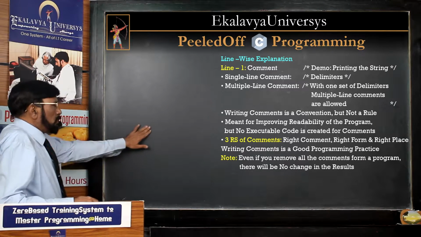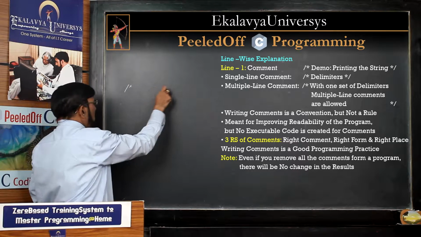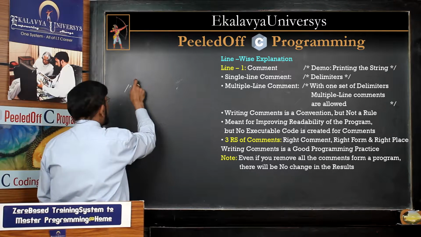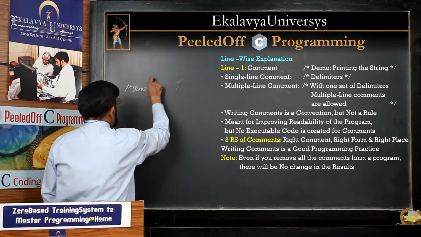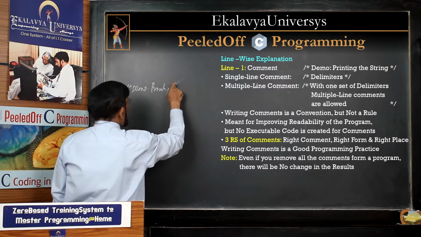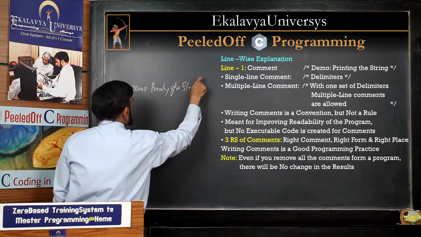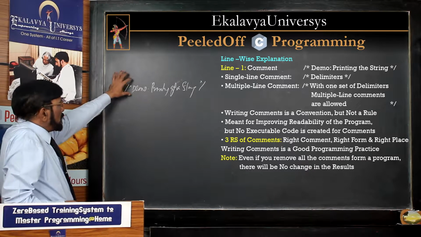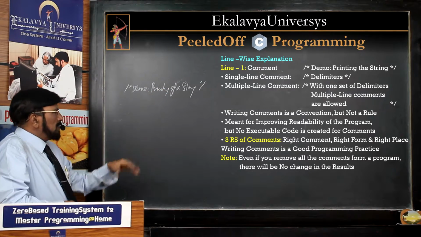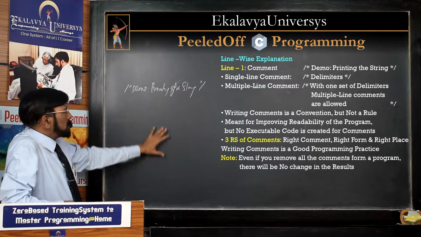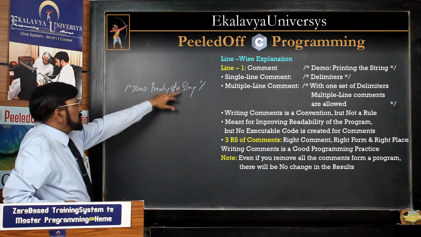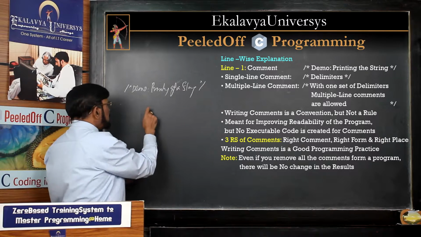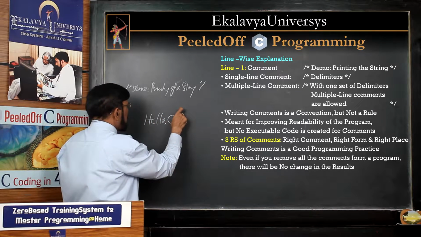So, for every program, as a matter of convention, on the top of it we write a comment. For this program, what comment have we written? A demo, printing of a string. You see that it is an 8 line program. Now, what is it telling? Before reading other lines, you can understand what the task of the program is. And in this context, string: what does string mean? A string is a set of characters, any set of characters. Suppose now this program writes like this.